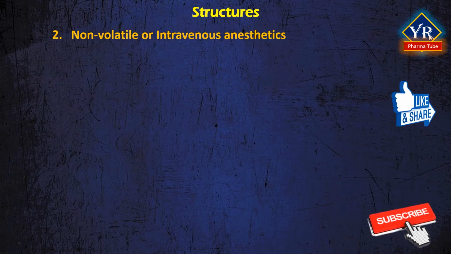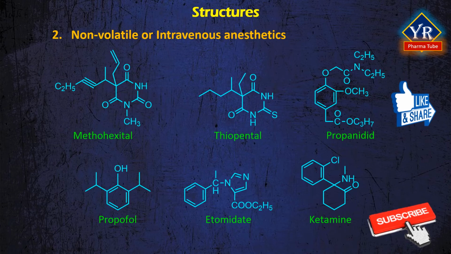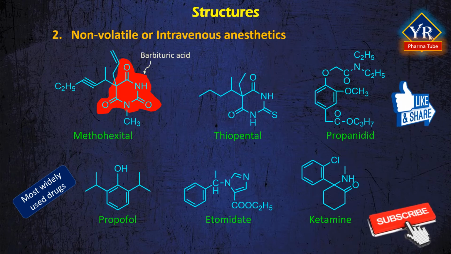The structures shown here are non-volatile or intravenous anesthetics. They are either barbiturates or non-barbiturates. Injectable anesthetics are used for the induction and maintenance of a state of unconsciousness. Anesthetists prefer to use intravenous injections as they are faster, generally less painful, and more reliable than intramuscular or subcutaneous injections. Among the most widely used drugs are non-barbiturates such as propofol, etomidate, ketamine, and midazolam, which is a benzodiazepine derivative. Barbiturates include methohexital and thiopental.